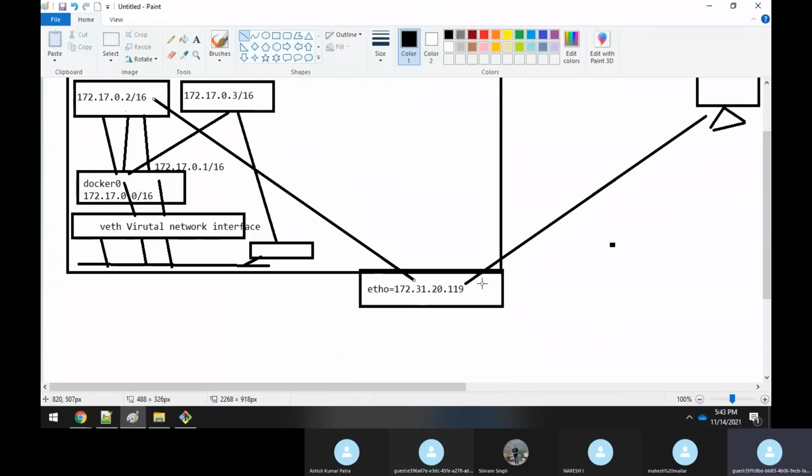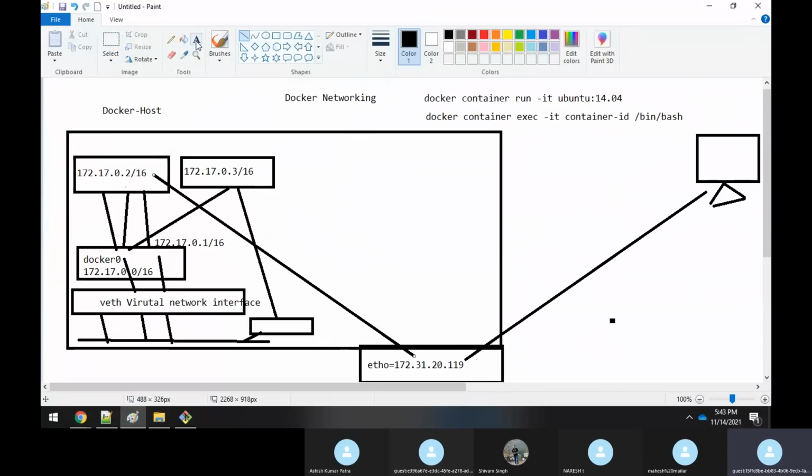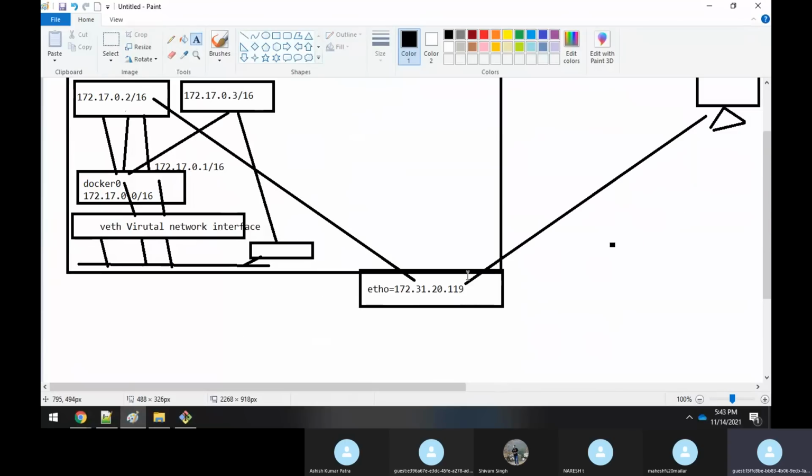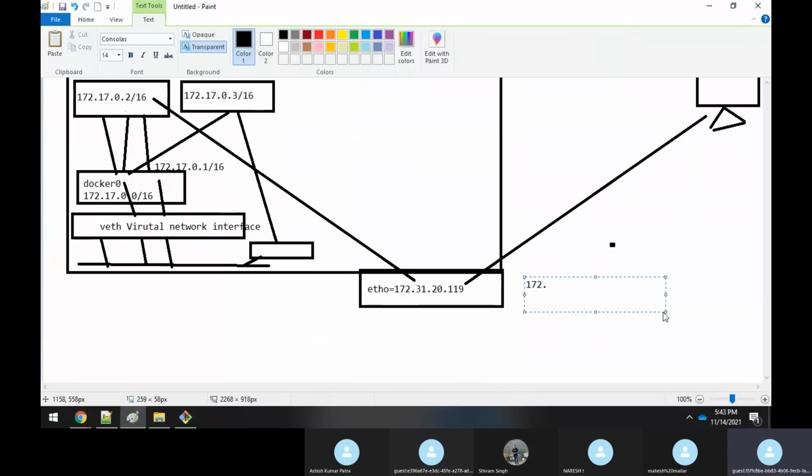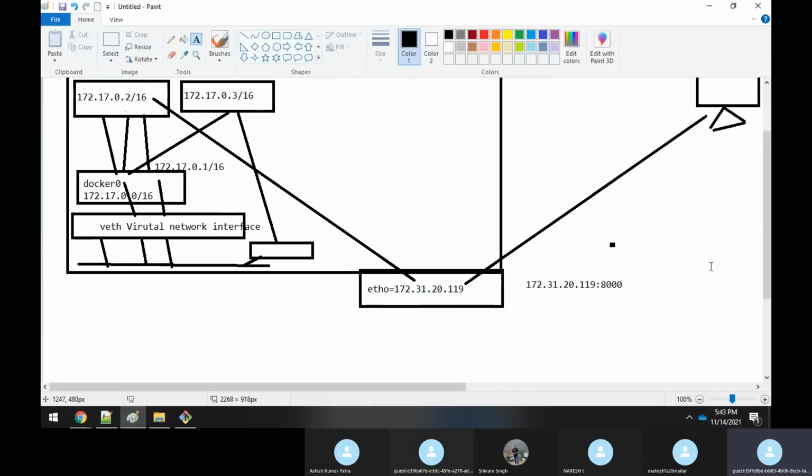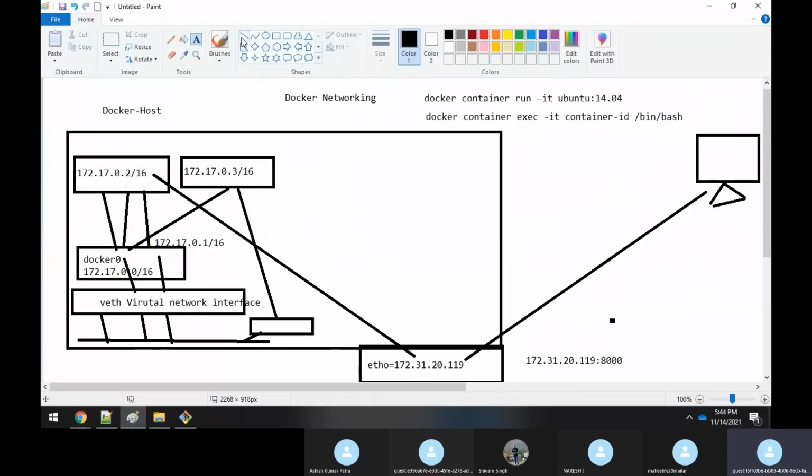So suppose he says, okay, I am trying to communicate with this IP address, but along with this IP address, 172.31.20.119, I'm specifying the port like this. Then what you have done is a port mapping. It means that once you start hitting this IP address with the port number 8000, you do a port mapping to this container like this.